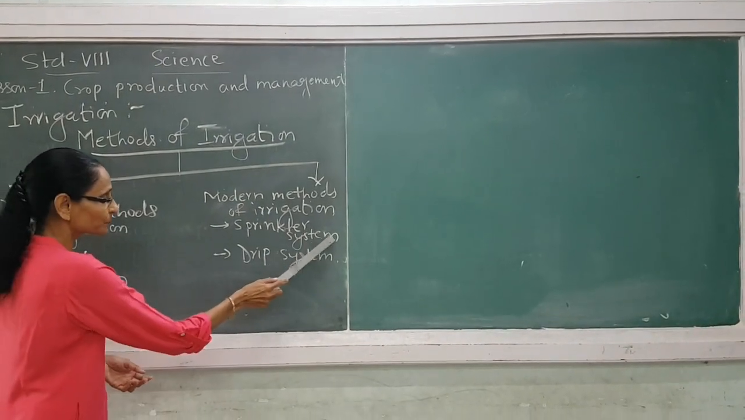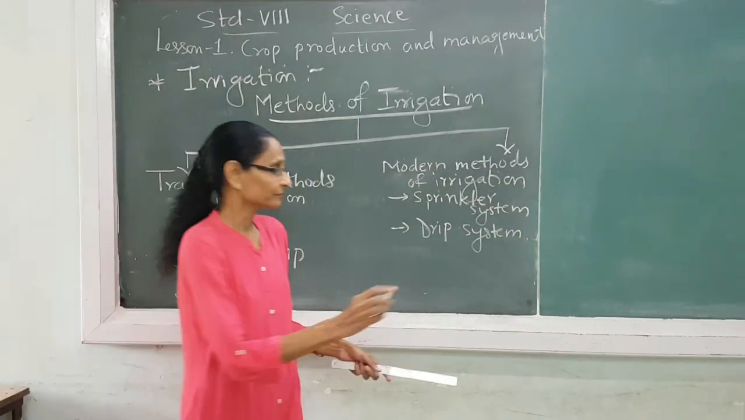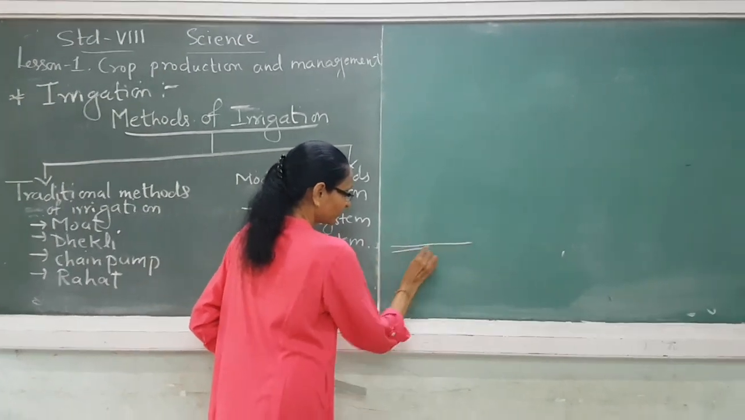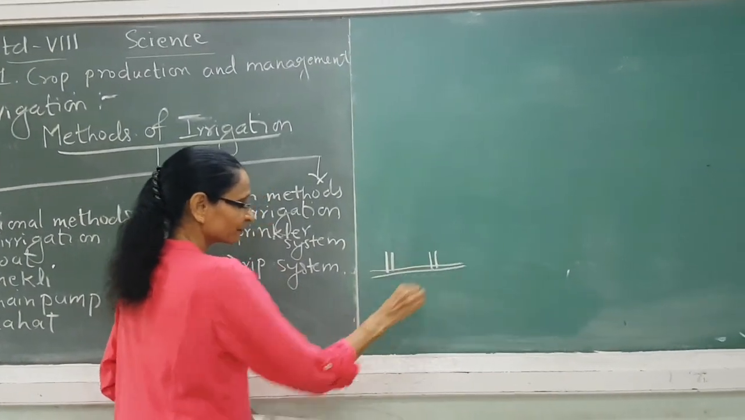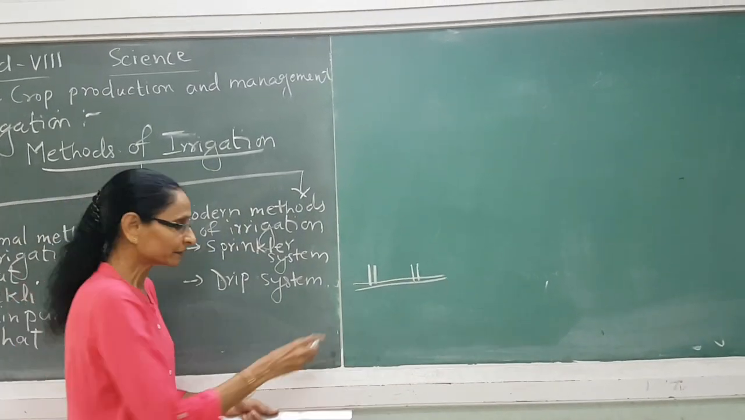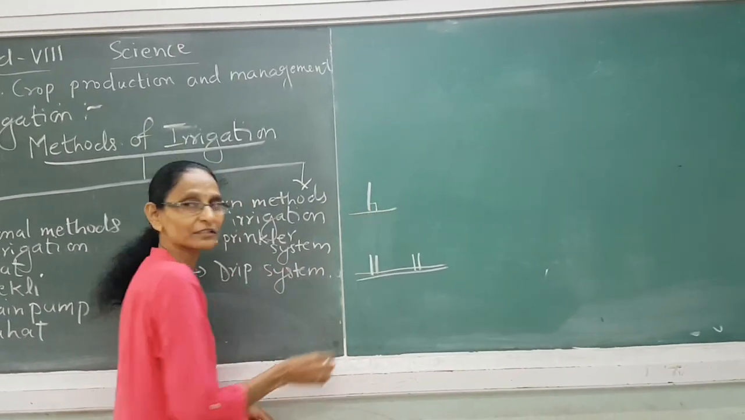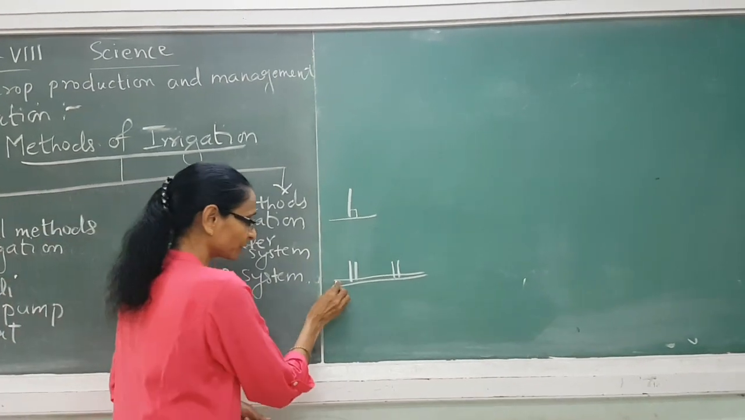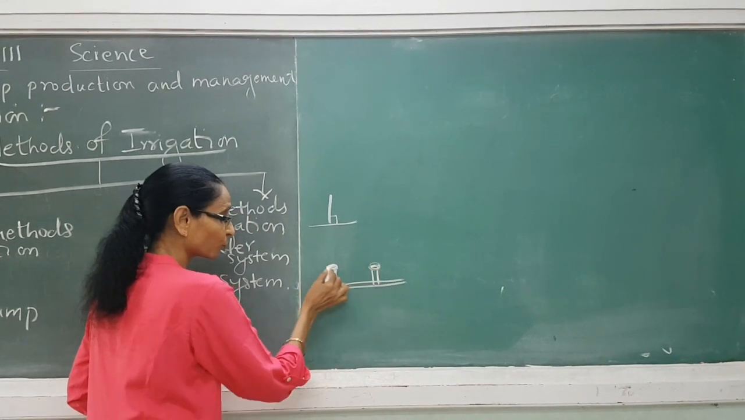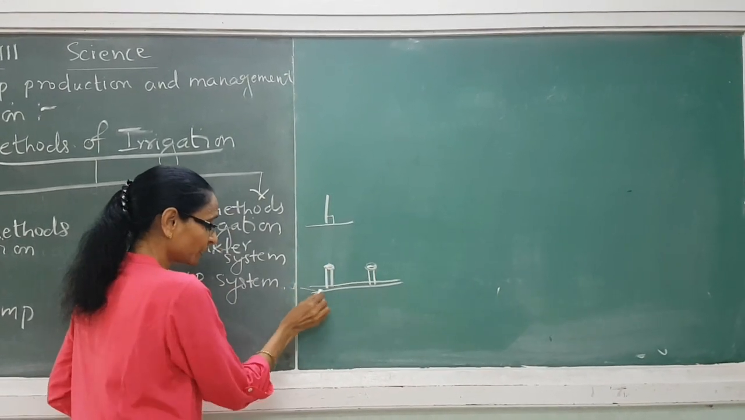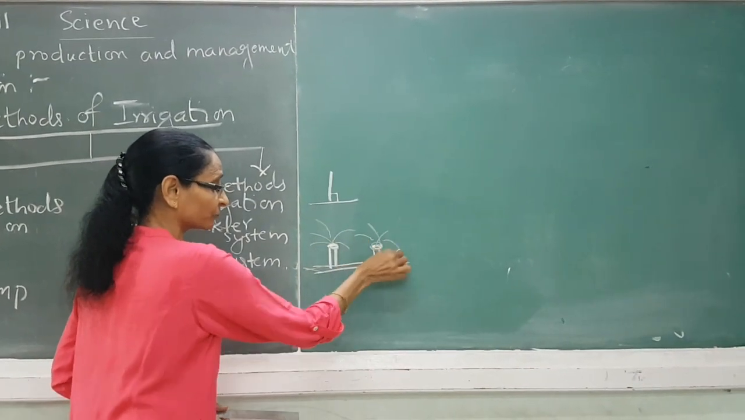Now in that, first is sprinkler system. What is sprinkler system? Perpendicular pipes are there, big pipes are there, and small pipes are attached to it in a perpendicular position. You know what is perpendicular. This is 90 degree, so this is perpendicular, same way, and here nozzles are attached, and these are rotating nozzles. Water will be supplied through pipe, and the rotating nozzles will sprinkle the water in the field.